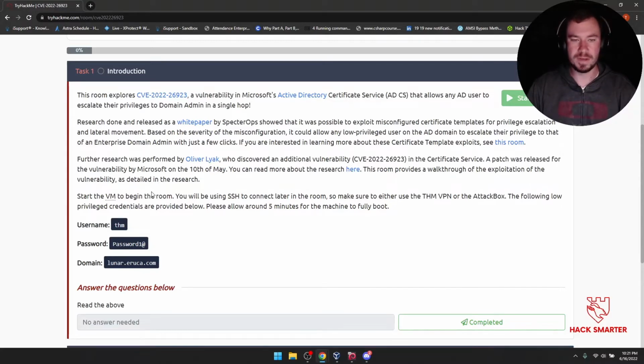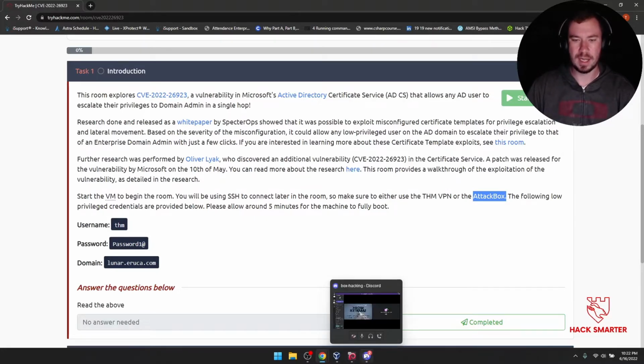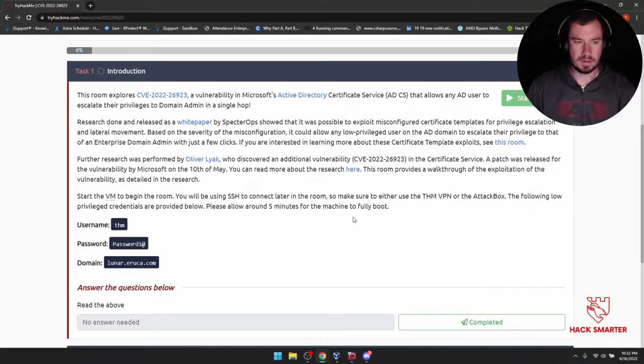So, start the VM, that's right up there. Click Start Machine to begin the room. You will be using SSH to connect later in the room, so make sure to either use the THM VPN or the AttackBox. The AttackBox is the browser-based Kali machine, but I would encourage you to have your own Kali Linux machine on your computer so you can customize it and learn as you go. The following low privileged credentials are provided below. Please allow 5 minutes for the machine to fully boot.